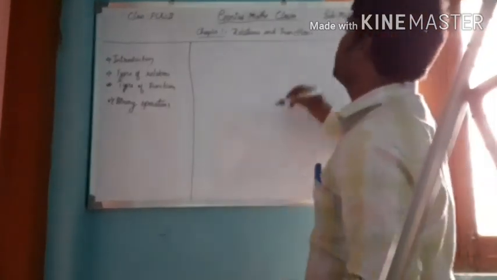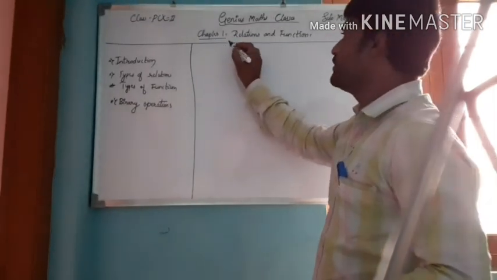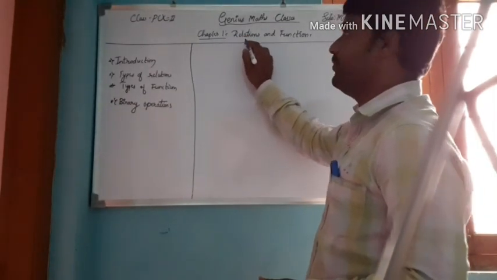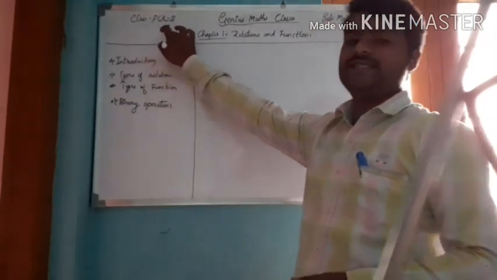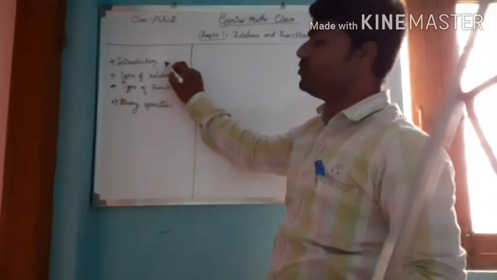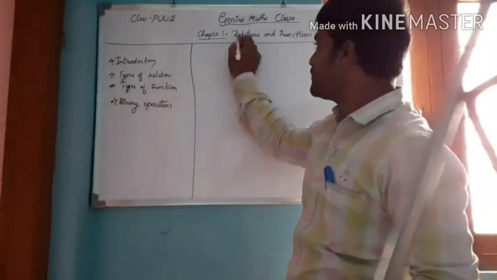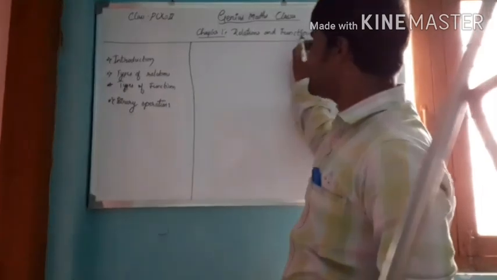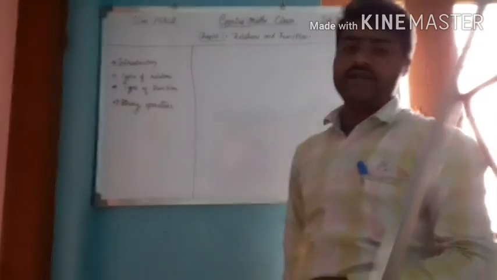Okay, so today we are discussing the chapter Relations and Functions, class PUC second year, subject mathematics. In this we are discussing the introduction, types of relations, types of functions, as well as binary operations.